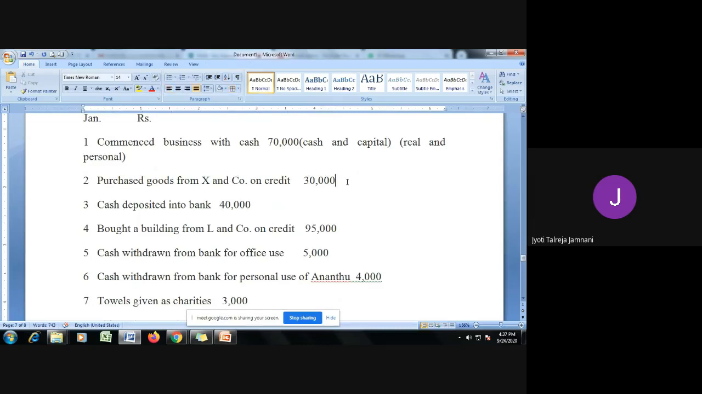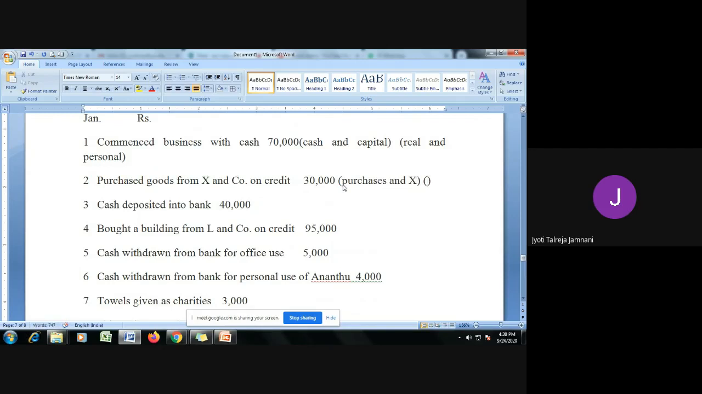Second transaction: purchased goods from X and Company on credit. So now there are two things. I told you in the previous session also, you should not enter it as cash purchases; for selling, we write it differently. So there is one account, purchases, and we are purchasing on credit. Cash is not coming in. So when cash doesn't come in, the name of the person or the company is important. X and Company is important. So the two accounts are purchases and X and Company.